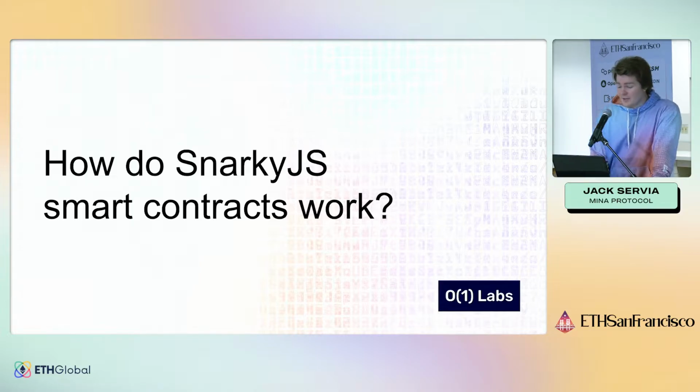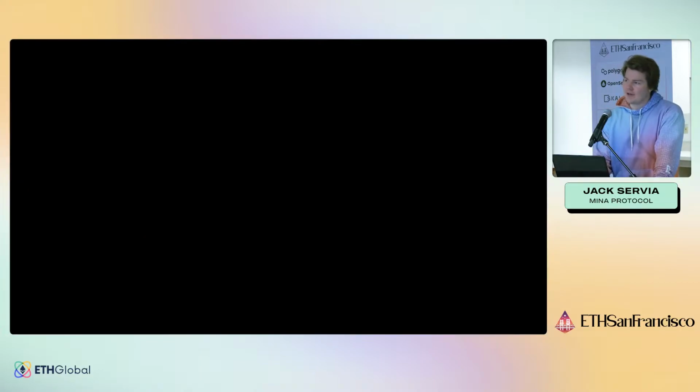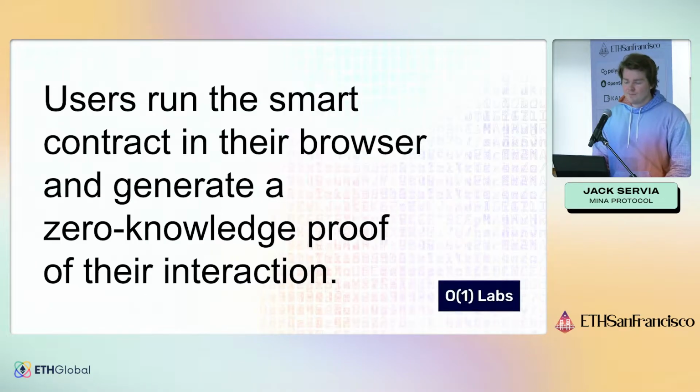And so, okay, how do smart contracts work? Developers write them in TypeScript, and then they deploy just the verification key to a zkApp account. So the verification key is like a commitment to the code with the added property that it can be used to validate these zero-knowledge proofs that are generated by the code. And so when we want to deploy a zkApp to Mina, we just send a transaction with this verification key to the Mina network, and that's the only thing that's stored on chain. So the code actually doesn't live on chain. Only this verification key lives on chain.